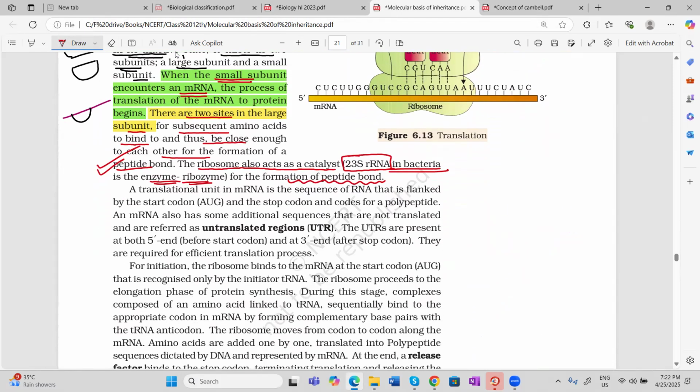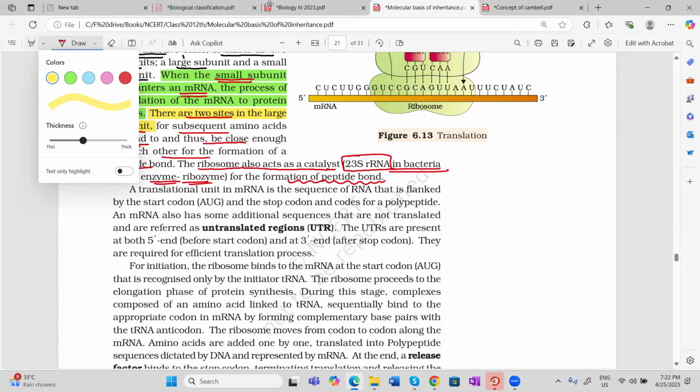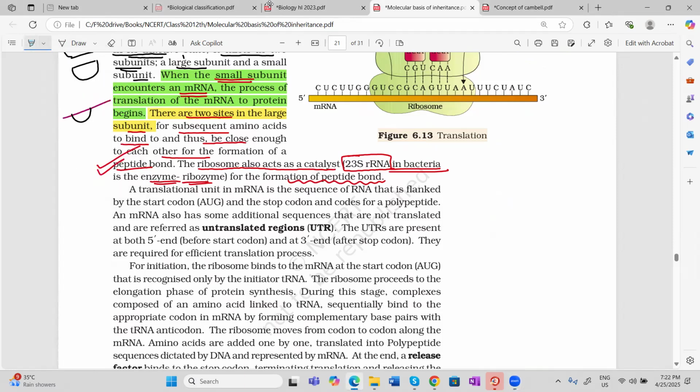Now, what is a translation unit? Again, very important, students. Think about the transcription unit. The transcription unit is present in DNA. We studied the promoter, structural gene, and terminator. But what is the translation unit? It is present in messenger RNA, and it is a sequence of RNA which is present between the start codon and stop codon. And it codes for a polypeptide.